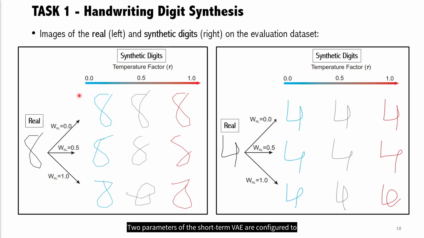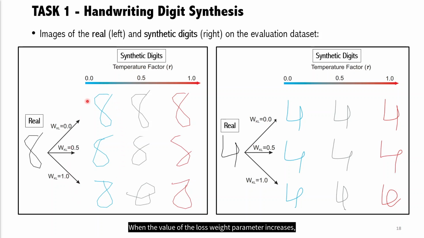Two parameters of the short-term VAE are configured to control the variability of the generated digits. First, the temperature parameter scales the values of the GMM, controlling the randomness of the output sequence. Second, the weight parameter of the loss function controls the relation between the reconstruction loss and the Kullback-Leibler divergence loss. Analyzing the effect of the loss weight parameter for a fixed temperature parameter equal to 0, very similar results are obtained for the autoencoder approach.